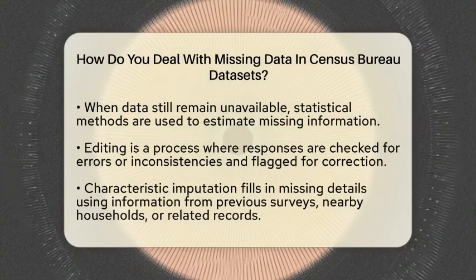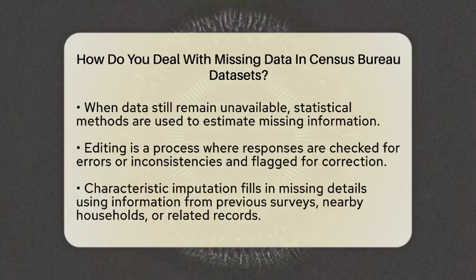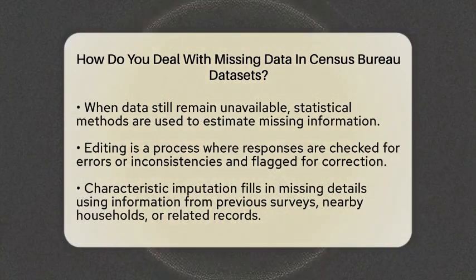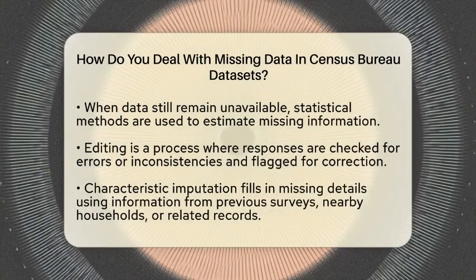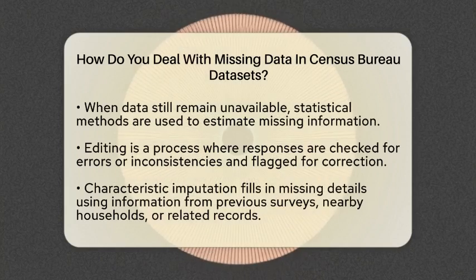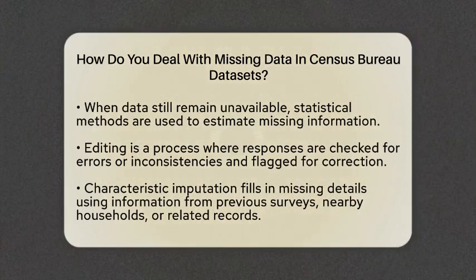When data still aren't available, the Bureau uses statistical techniques to make educated guesses. One common method is called editing. This involves checking responses for errors or inconsistencies by comparing answers within a household or with similar households. If something doesn't match up, it's flagged for correction.